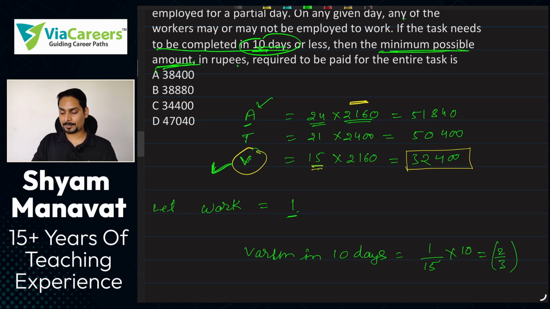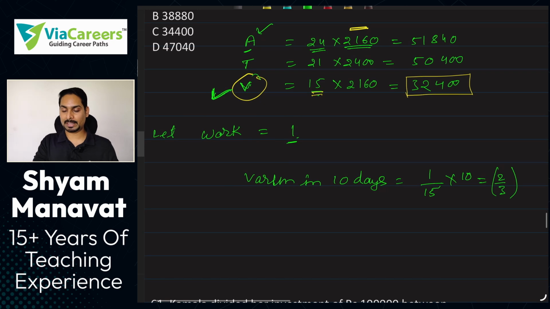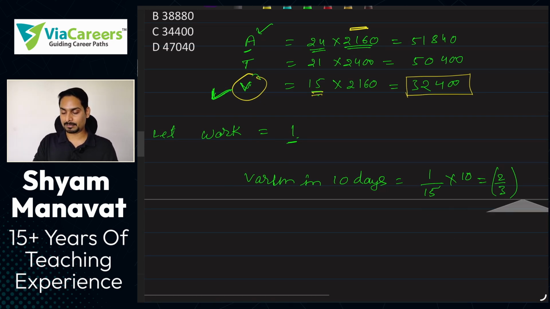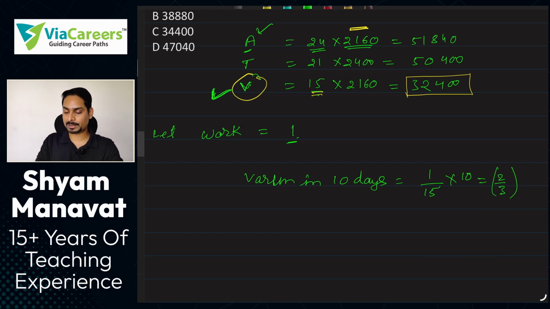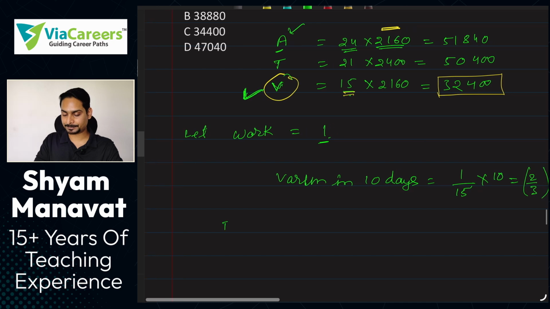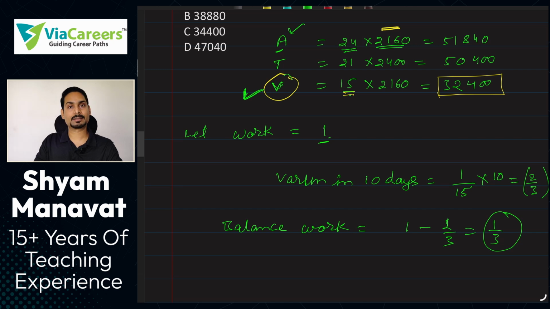Okay, 2 by 3. So basically out of total one work, he is able to complete only what? 2/3 of work. So bacha kitna kam? After Varun works for 10 days, how much work is remaining? So you will say, okay, in that case the balance work is equal to total work minus the work done. Okay, that comes to what? 1 by 3. This much work is remaining.